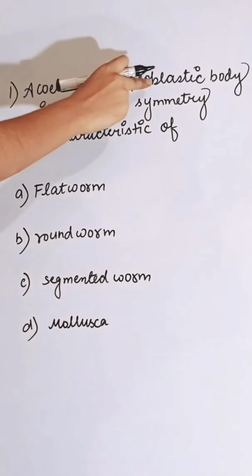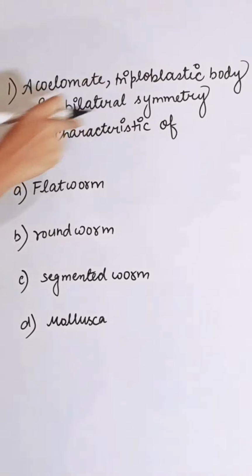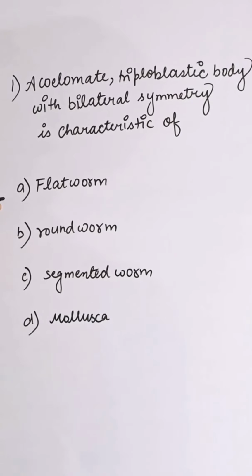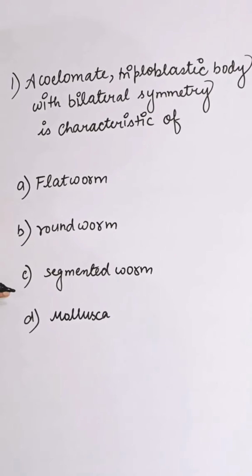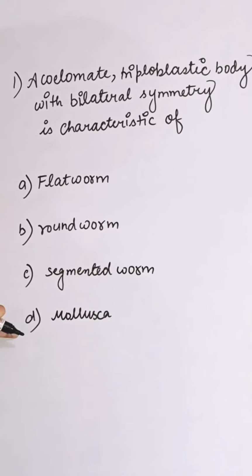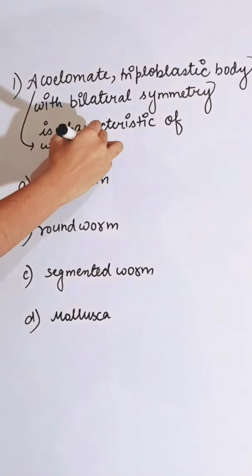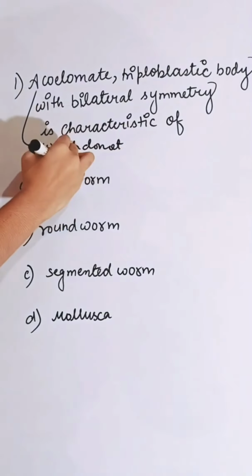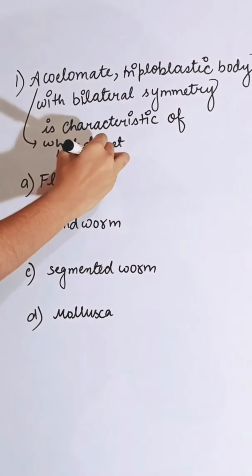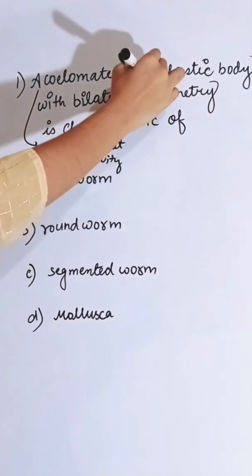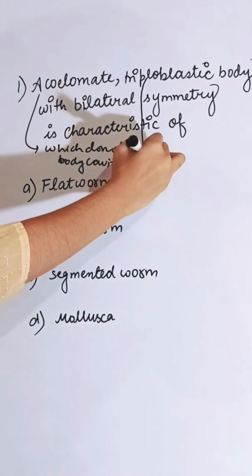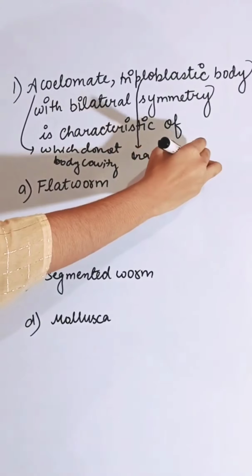Acoelomate, triploblastic body with bilateral symmetry is characteristic of: first option flatworm, second is roundworm, third is segmented worm, and fourth is mollusca. Acoelomate means which do not have a body cavity. Triploblastic means having 3 germ layers.